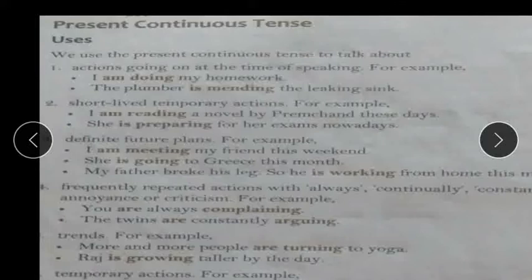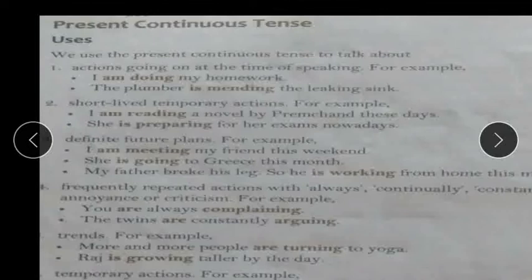Second, short-lived temporary actions, actions done for a short time. Like, I am reading a novel by Prem Chand these days. I have started it for a short time and it is still going on. She is preparing for her exams nowadays. What is she doing? She is preparing. The action is going on. That is the present continuous tense.